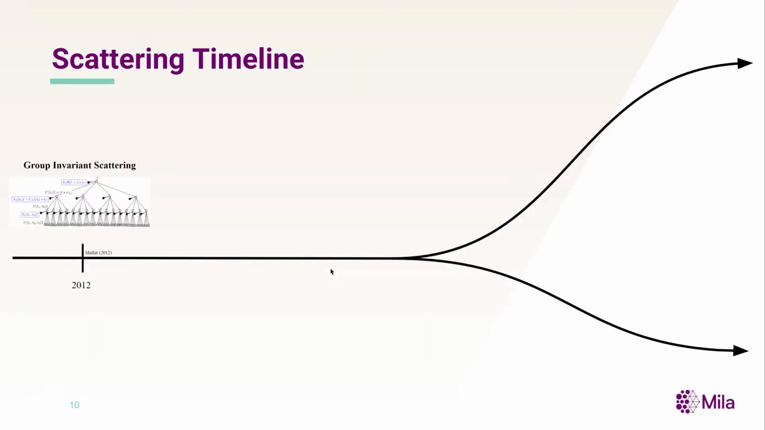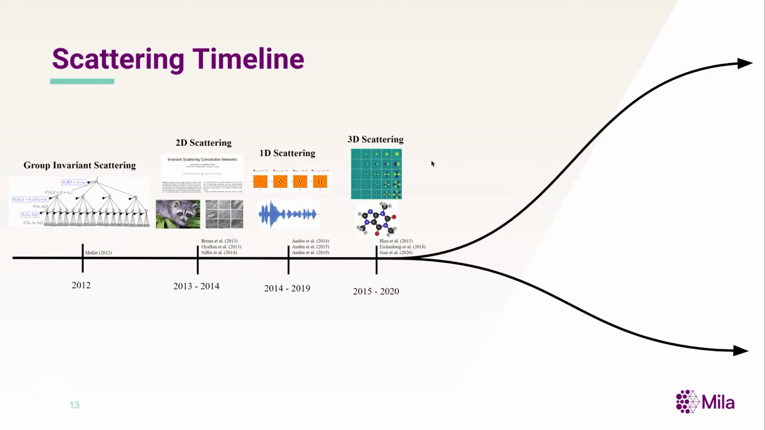Let us now situate our contribution within the existing literature. Scattering networks were introduced by Stéphane Mallat in his seminal work, Group Invariant Scattering, seen here, which established many mathematical properties of the scattering transform. In subsequent years, scattering transforms were studied for computing representations of 2D, 1D, and 3D signals, followed by geometric scattering, a more recent extension of scattering to non-Euclidean geometries. None of these works incorporate learning, however.